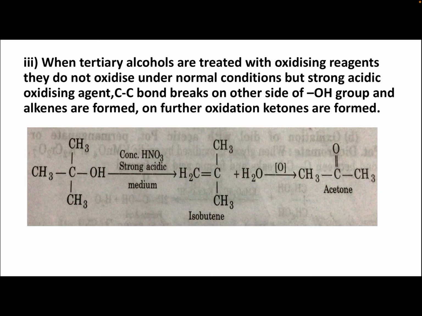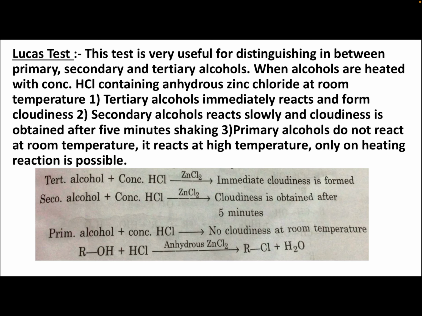Tertiary alcohols do not oxidize under normal conditions, but with a strong acidic oxidizing agent, the C-C bond breaks on the side of the OH group and alkenes are obtained. On further oxidation, ketones are formed. So tertiary butyl alcohol in a strong acidic medium gives isobutene, and on further oxidation we get acetone. So when tertiary alcohol gives acetone, in between you have isobutene.